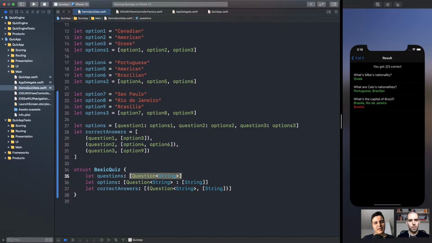And we're giving it a name like basic quiz because we can have different kinds of quizzes. This is the basic quiz, you know, strings, single answer question, multiple answer question, and so on. Maybe you have a quiz with more complex logic, like you may have images or audio, and so on. Then you can define a specific domain for your problem. Make sense?